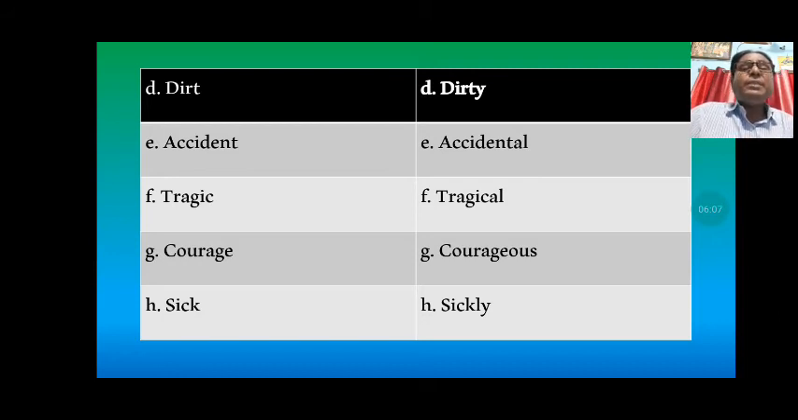Dirty, here you can see dirt is a noun and that becomes dirty. Accident, accidental. Tragic, tragical. Courage, courageous. Sick, sickly.